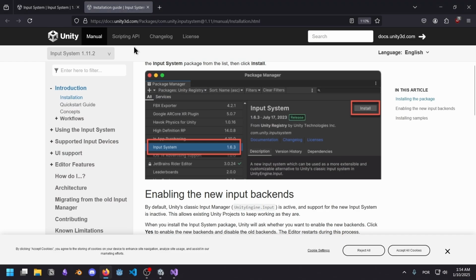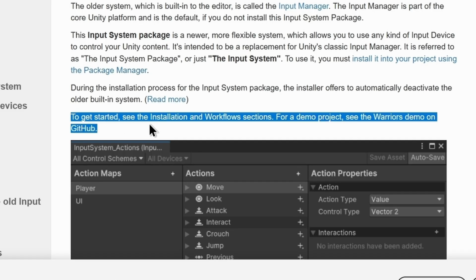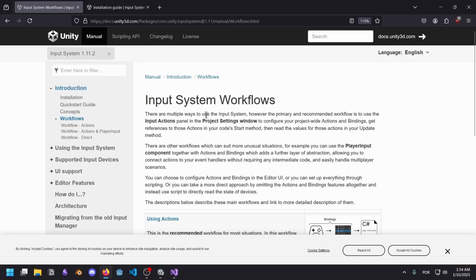Okay, I see. Let's go back here to see how we use it. Get started, see the installation and workflow section. Workflows. There are multiple ways to use the input system. Uh-oh, that's not a good sign.